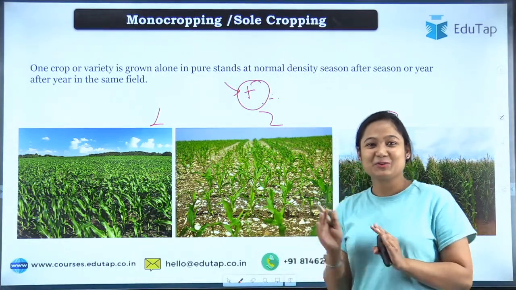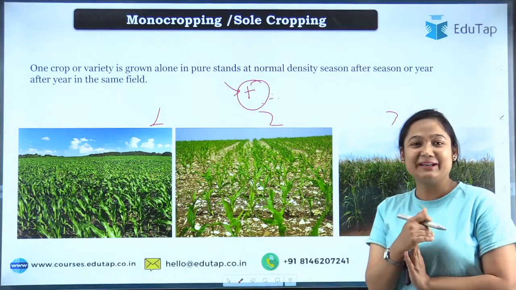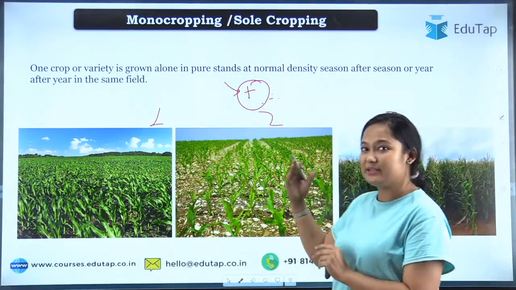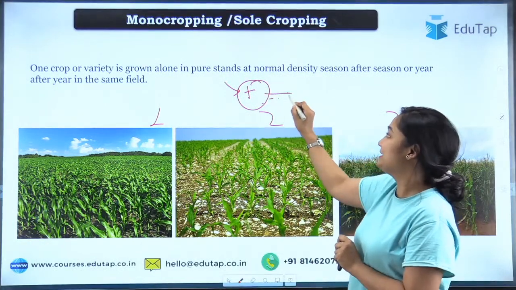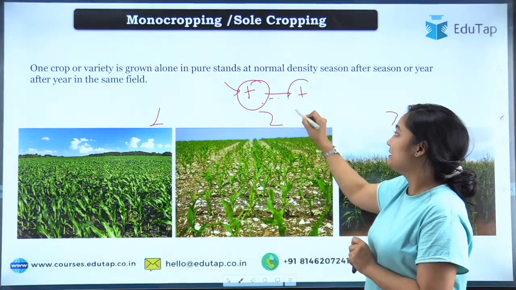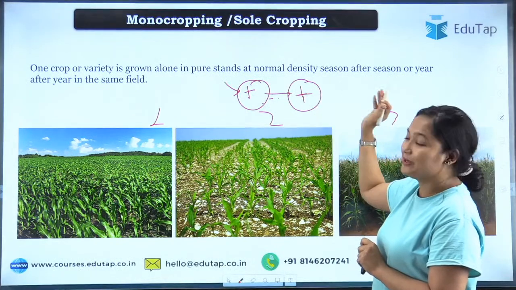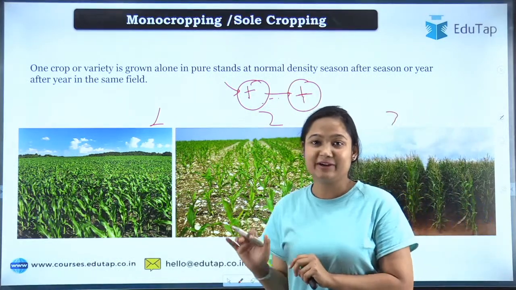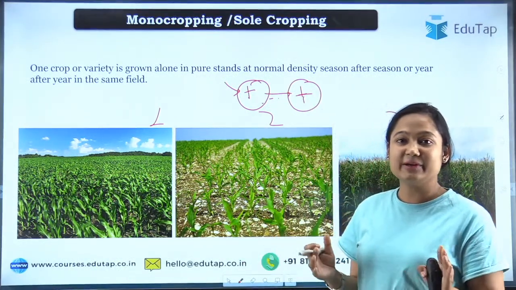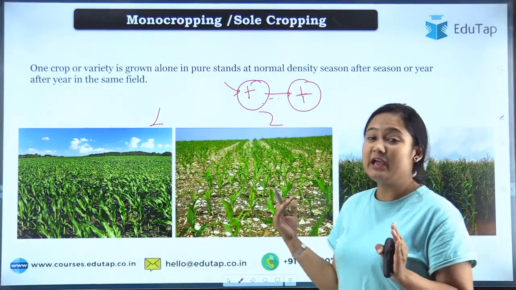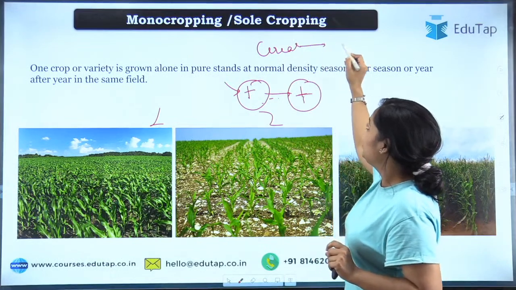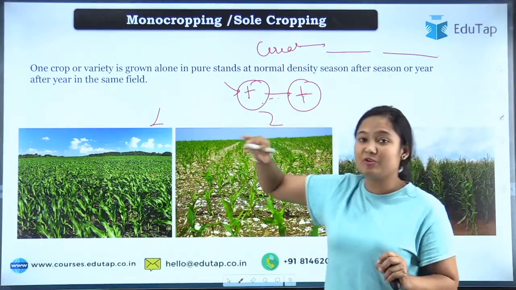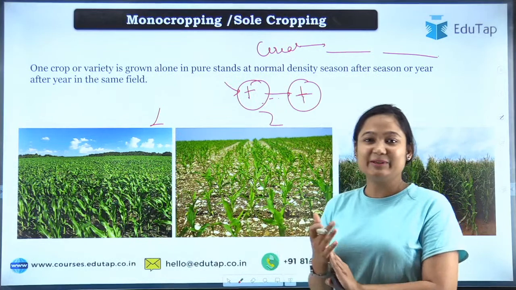Seems like कोई आंसर नहीं देना चाह रहा है, but I'll encourage you, okay, because in descriptive writing you will have to write the advantages of monocropping. If I ask for disadvantages, I know you'll be able to tell many, but what will be the advantages? Of course, Albert, okay, sure, machinery, but when we are talking about cereals, mainly, the same machinery can be used for many crops. Then what will be the advantage?